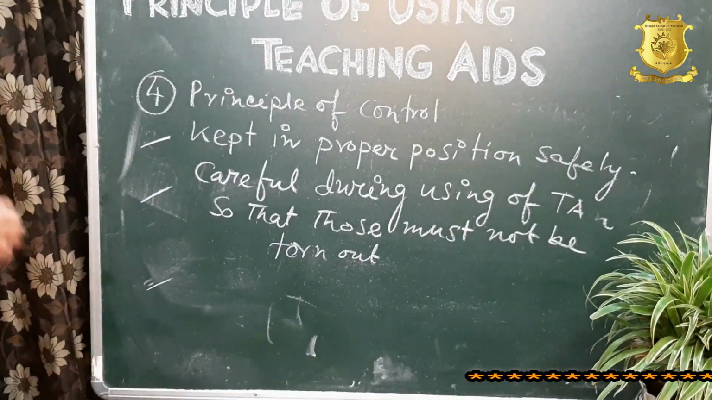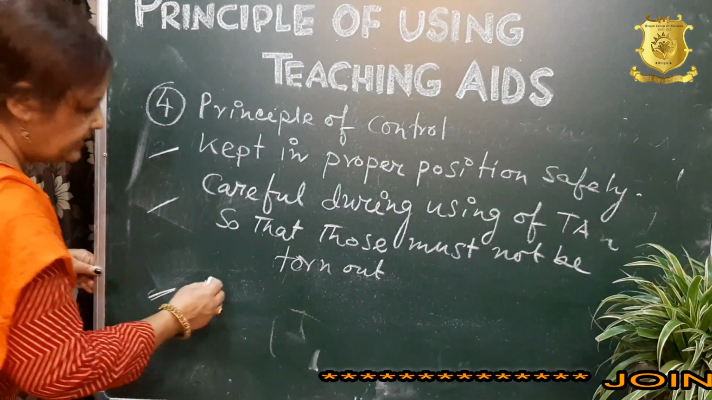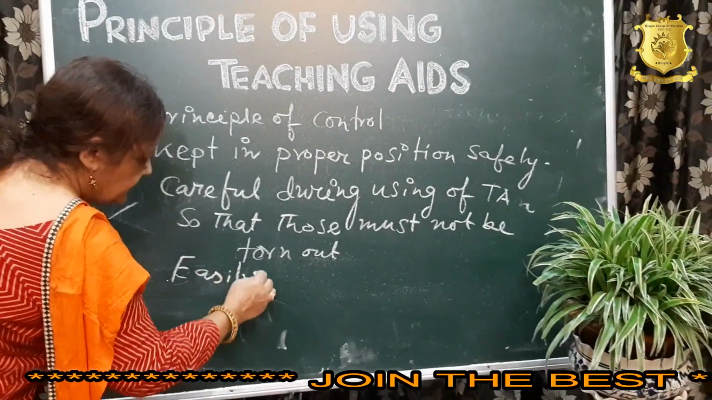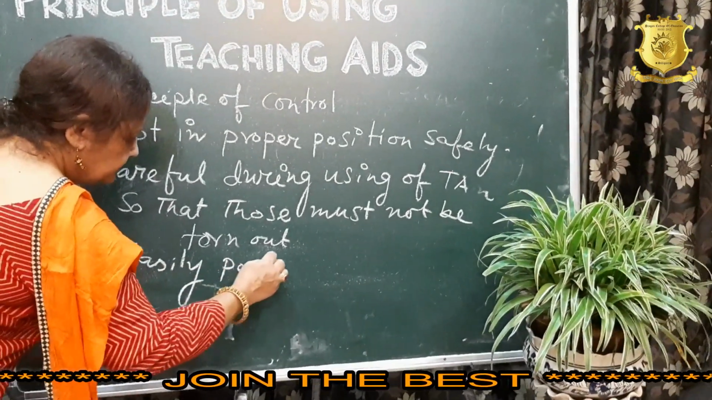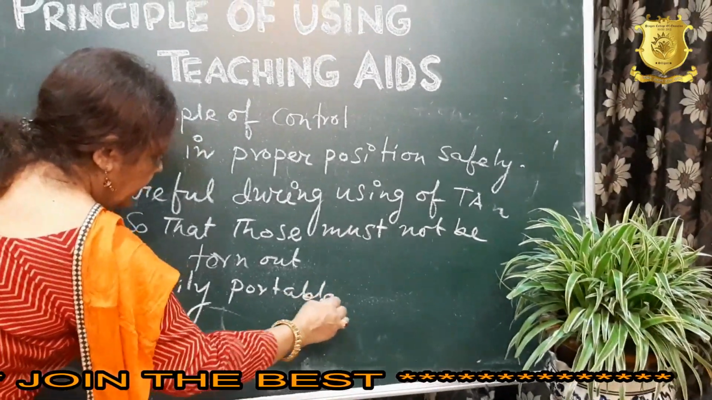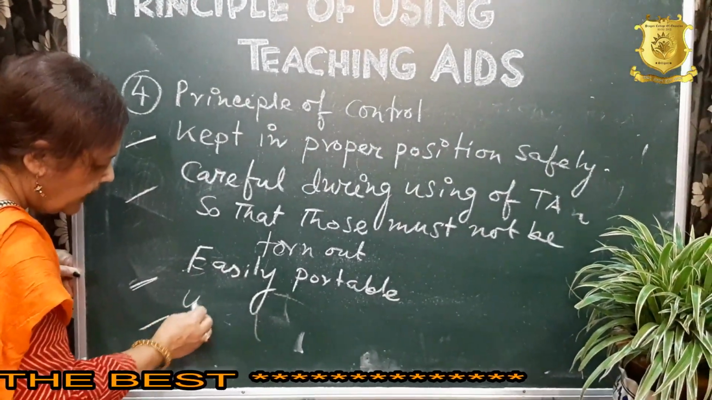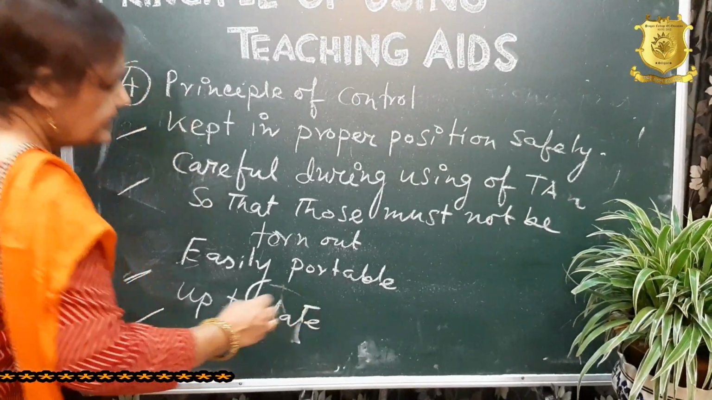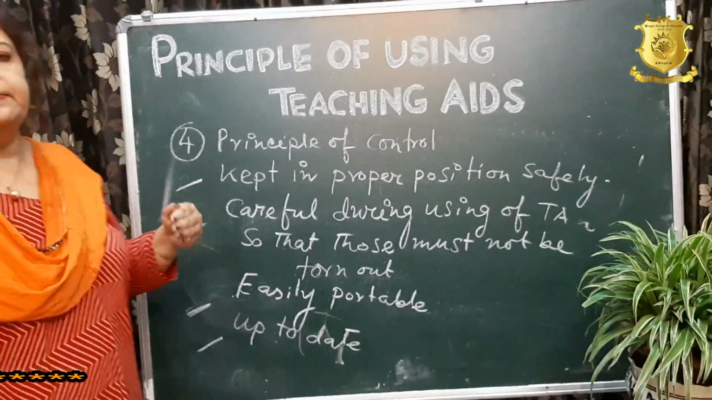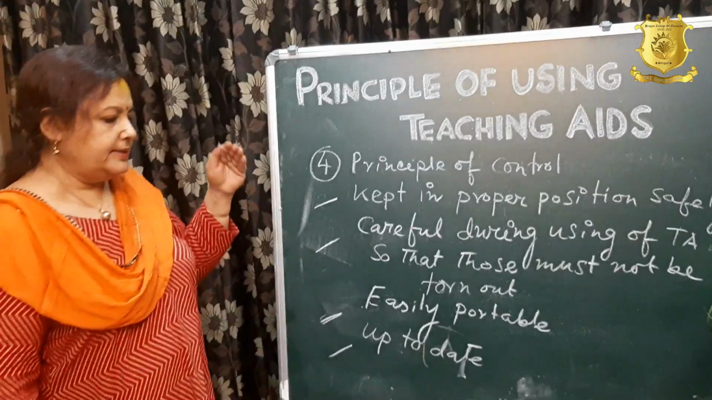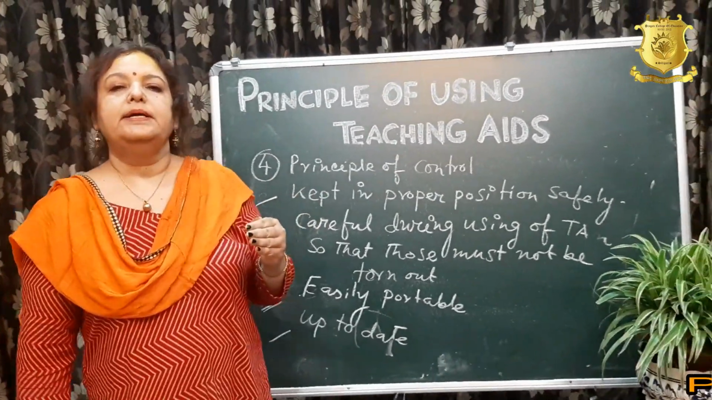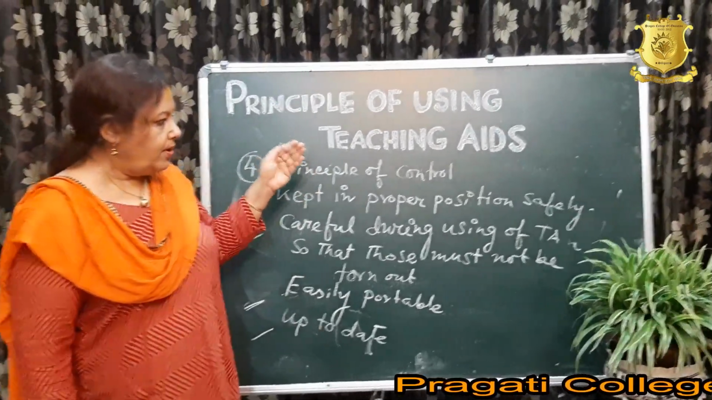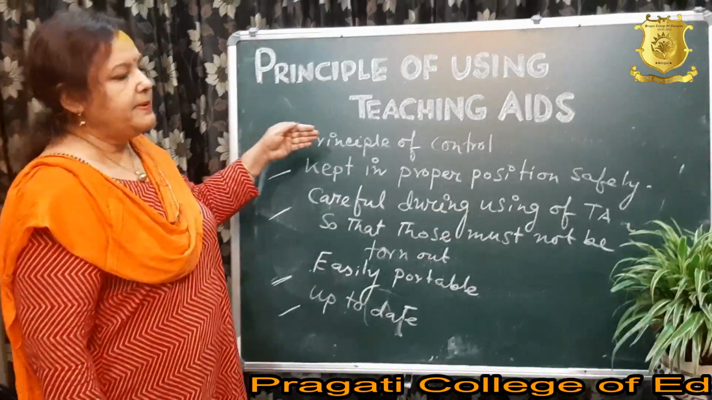Now the next point is that teaching aids should be made so that they can be easily portable. And the last one is that they should be up to date in nature. That is, the teaching aids have to be upgraded every time, and should be made so attractive that students can be motivated towards the teacher's lesson. So all these points come under the principle of control.